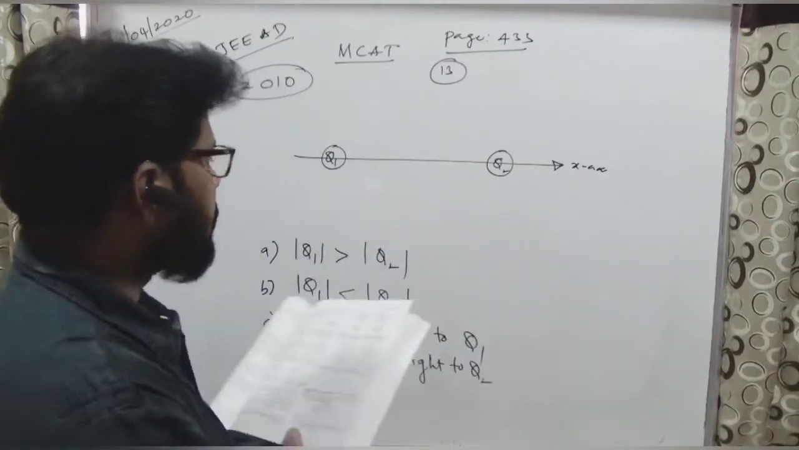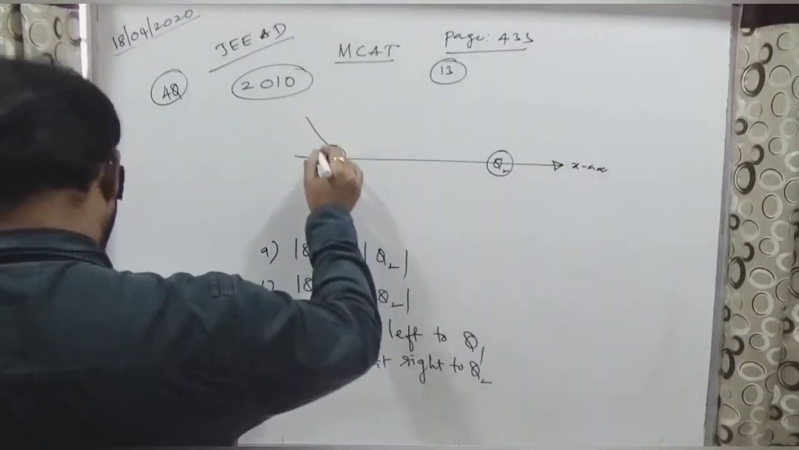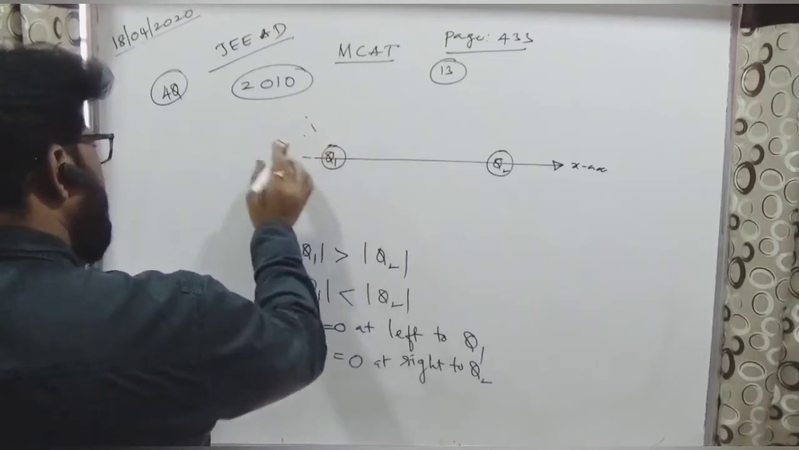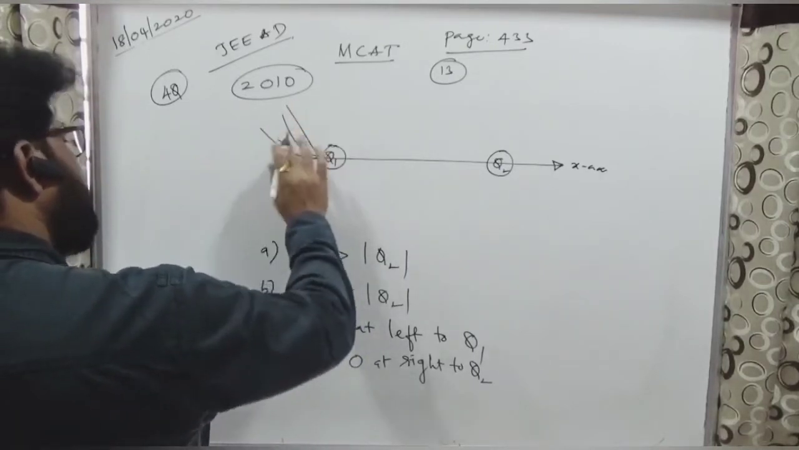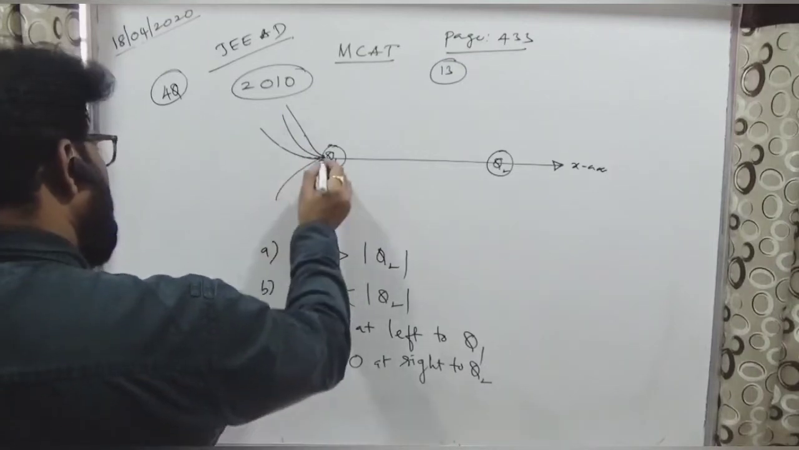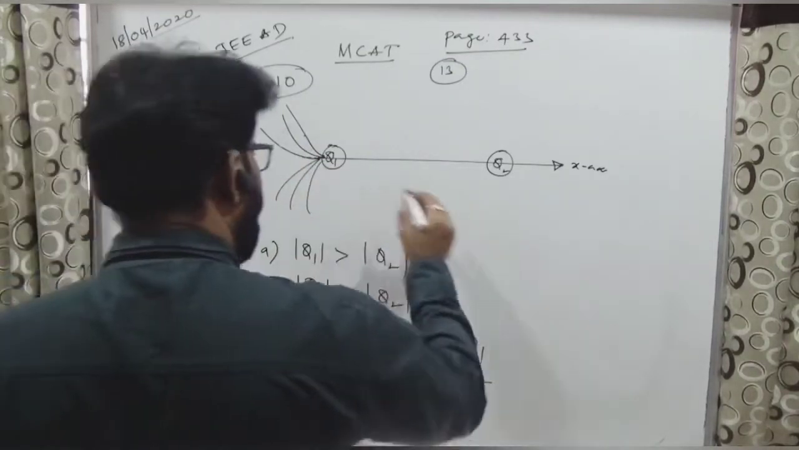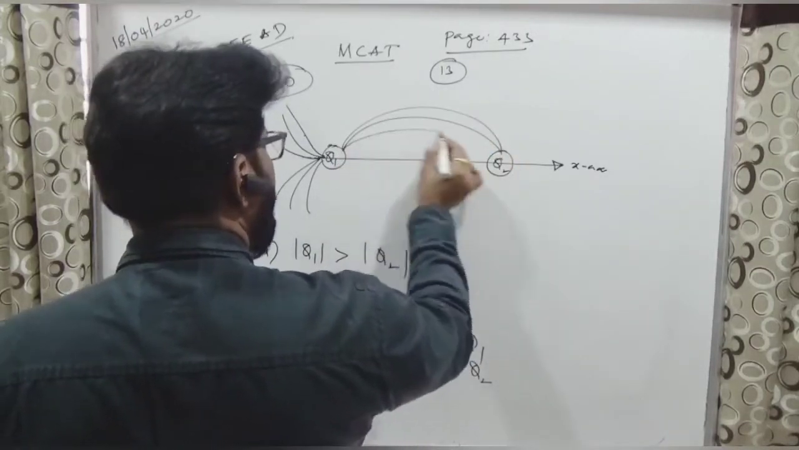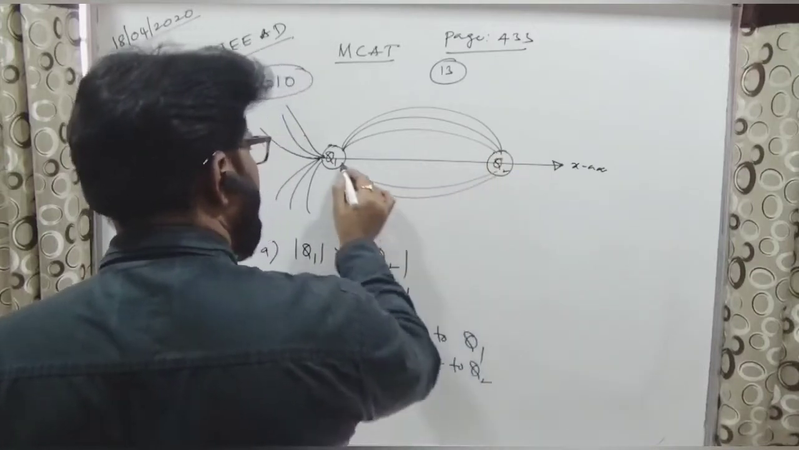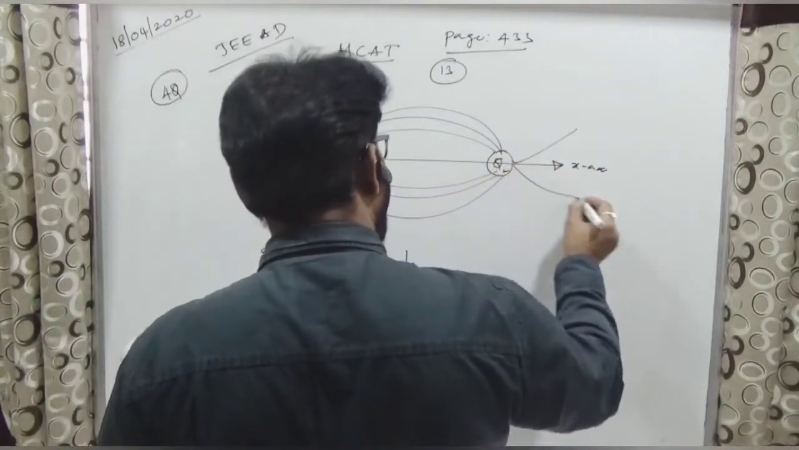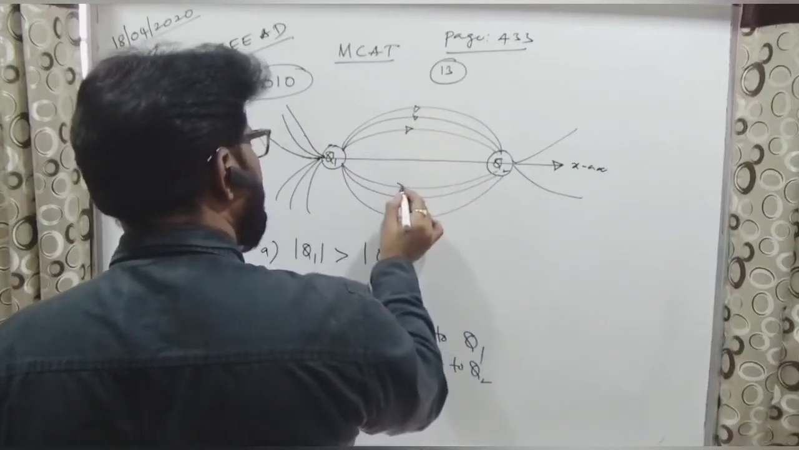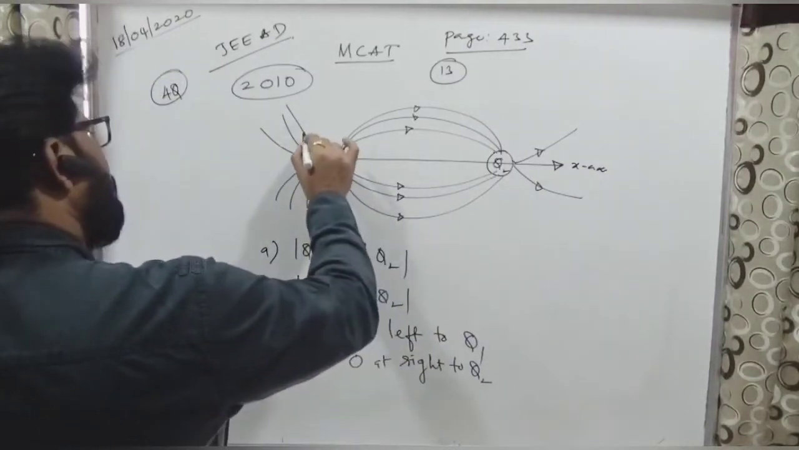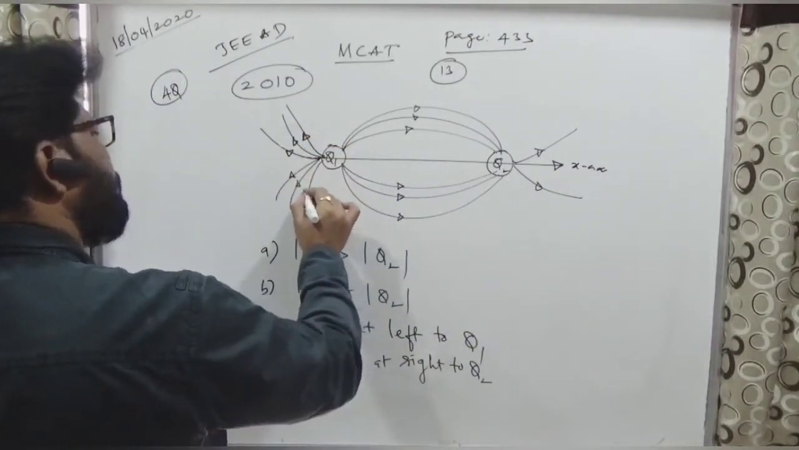So let me draw the diagram for it. Here 1, 2, 3. Here 1, 2, 3. From here 1, 2, 3. Here 1 and 2. Fine. Chalo.